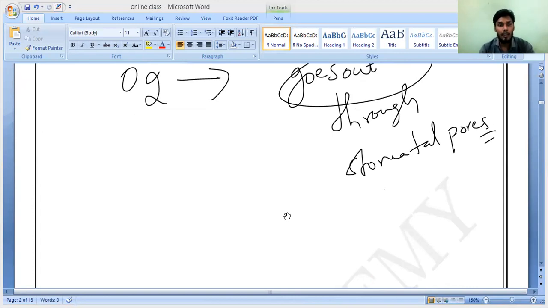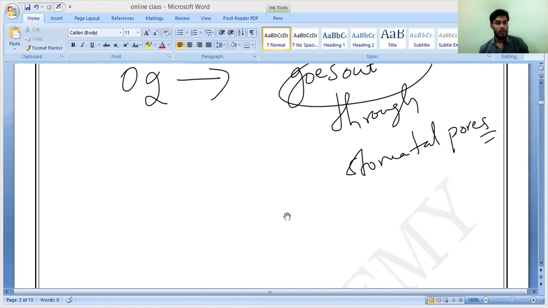So the stomatal pores of these leaves open only when, Ra? Only at two times. One is when carbon dioxide is to be taken in, and the other is when oxygen is to be released. Otherwise they remain closed. Either carbon dioxide is taken in or oxygen has to go out, then these pores will be open; otherwise they will always be closed. Do you understand, Ra? Yes or no? Yes, sir.